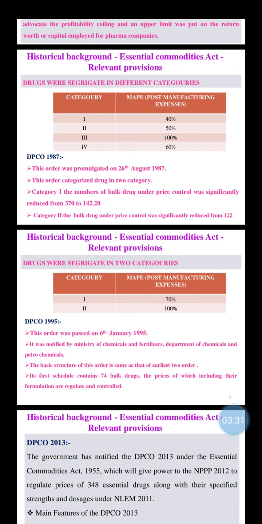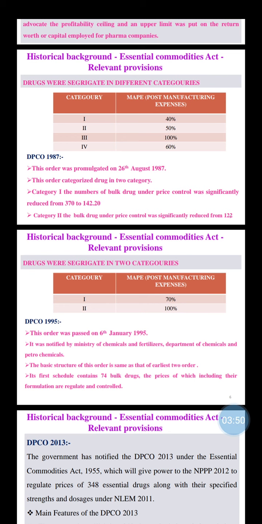Then next, the Drug Price Control Order 1987. This order was promulgated on 26 August 1987. This order categorized drugs in 2 categories.